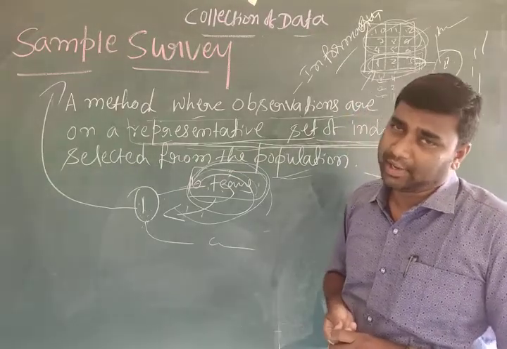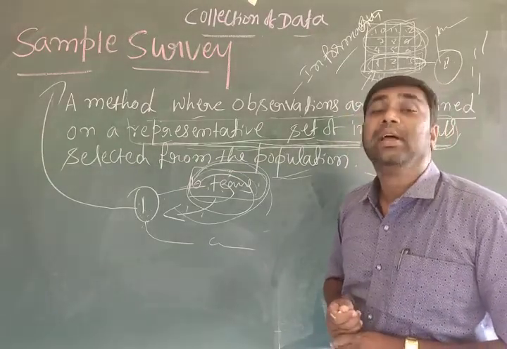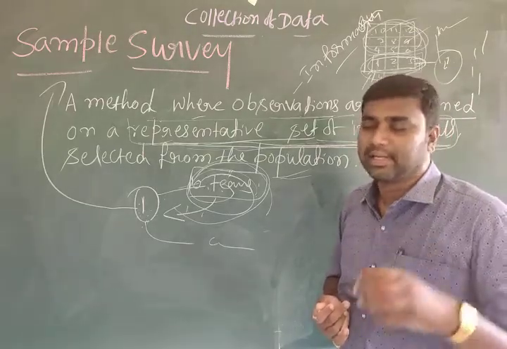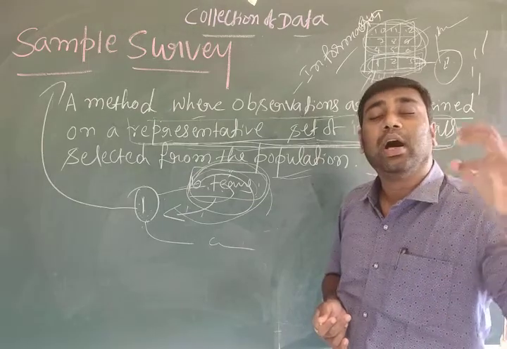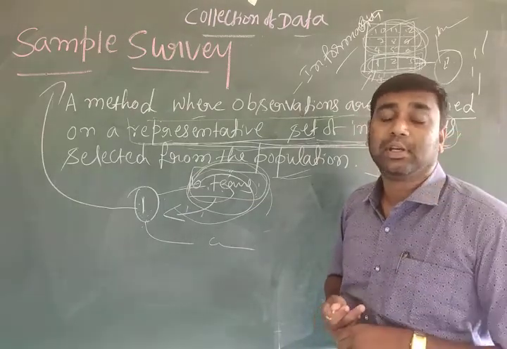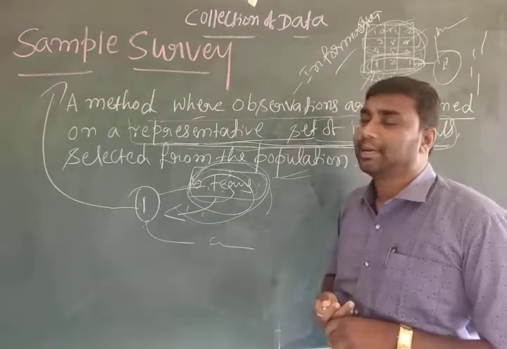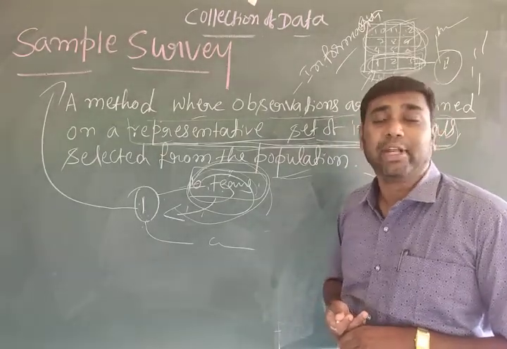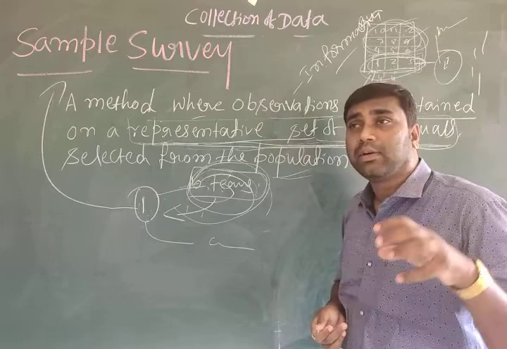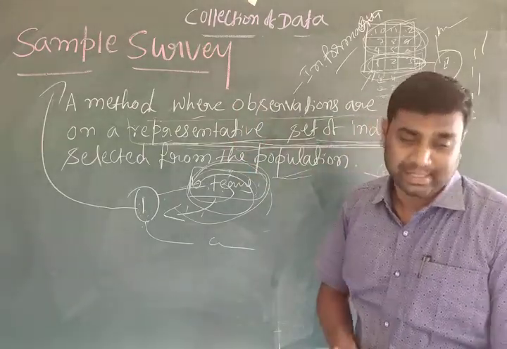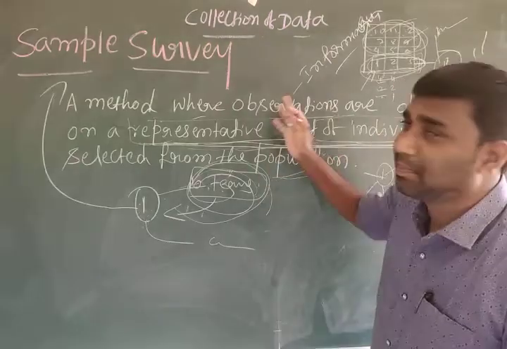Because it gives a clear picture, is less expensive, takes a short time, and gives an accurate, perfect picture of the population. That's why nowadays most surveys use the sample survey.